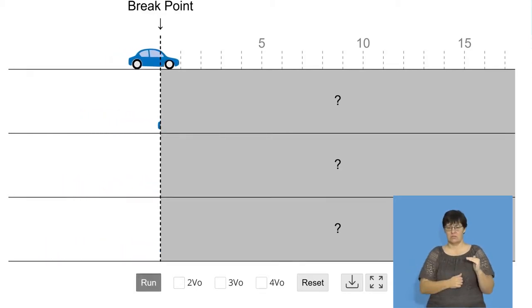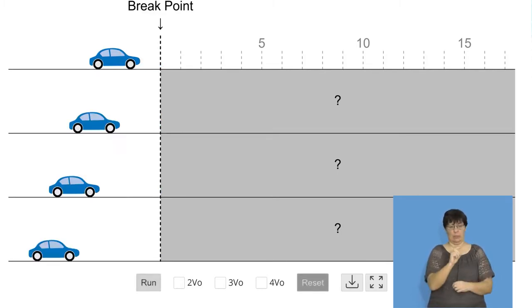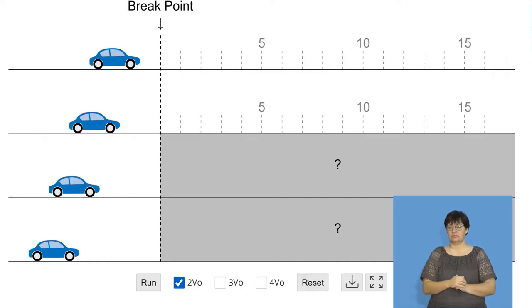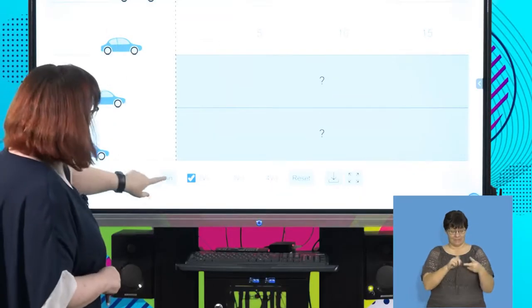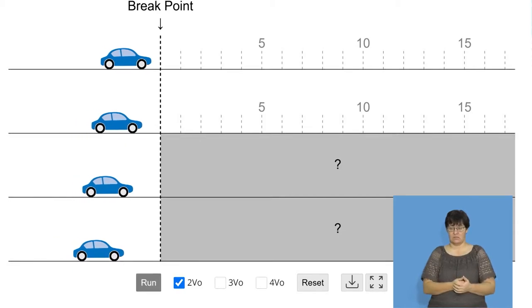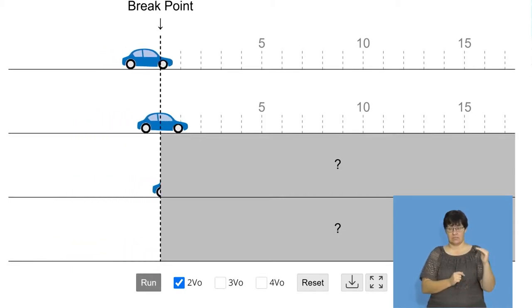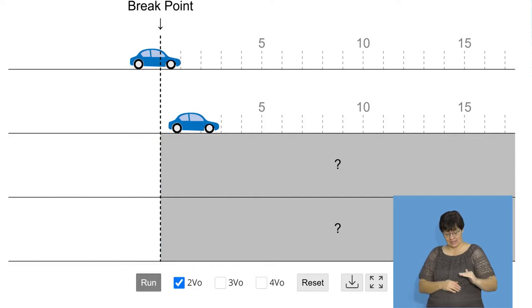And it's going very, very slowly. So because it's going very slowly, it stops quite quickly. So it doesn't have a lot of kinetic energy. Let's reset. So now we're going to have two cars. Now this car's going faster. So now I want you to watch. Okay, it's going to go, then it's got to stop.